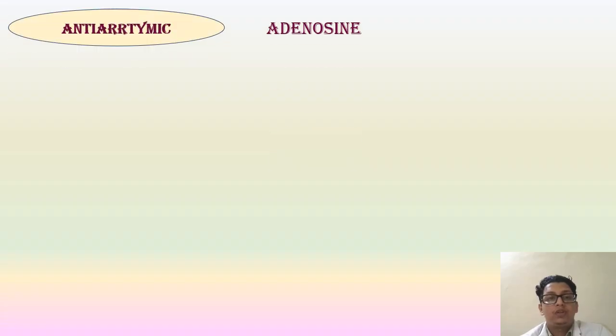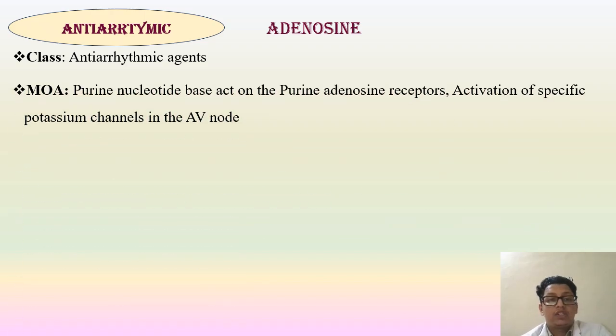Next, adenosine, one of the most important drugs in the emergency setting. If it is properly used, SVT can be controlled clearly. It's an antiarrhythmic drug, class antiarrhythmic agent. Mechanism of action: it is a purine nucleotide base that acts at the purine adenosine receptor, activating a specific potassium channel in the AV nodes.